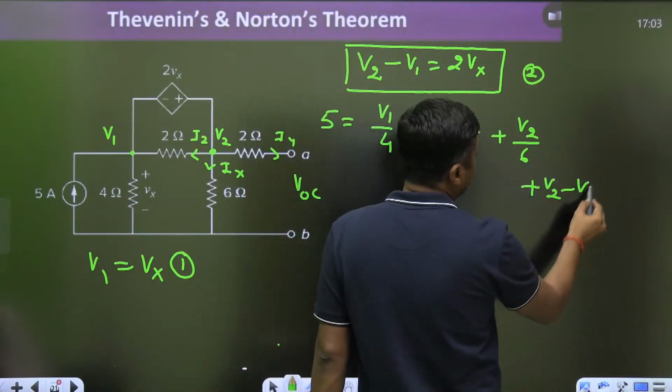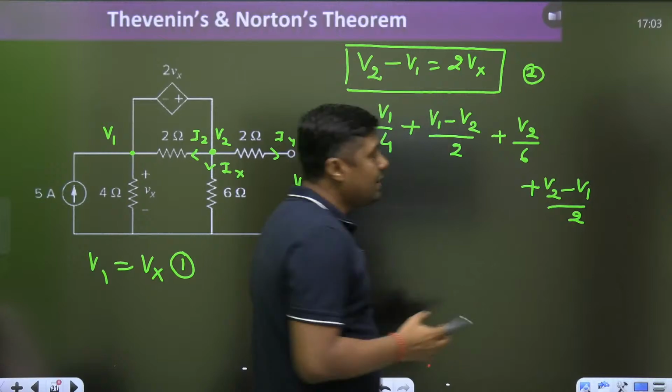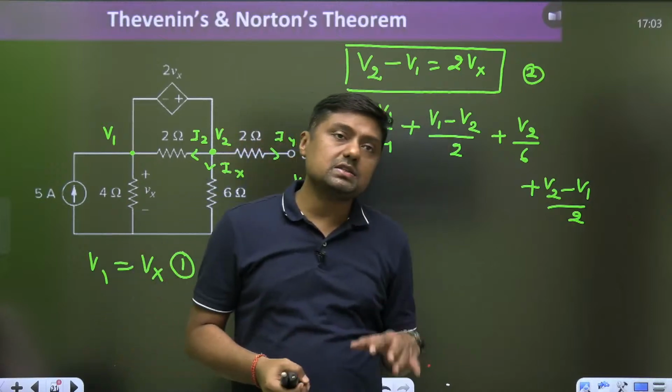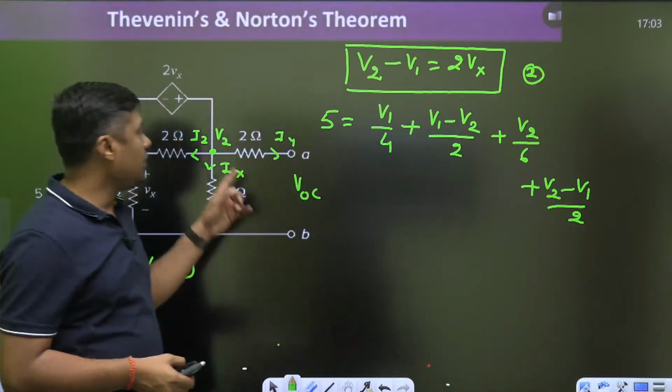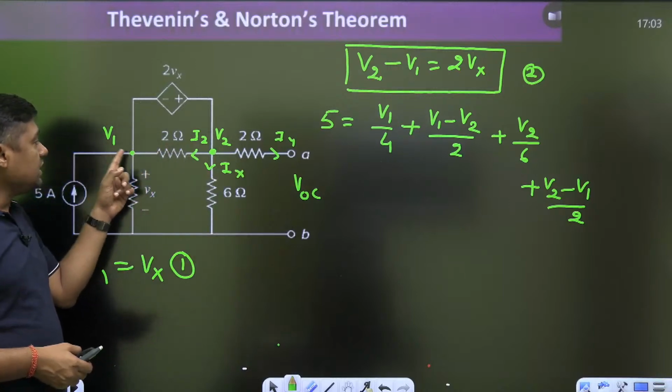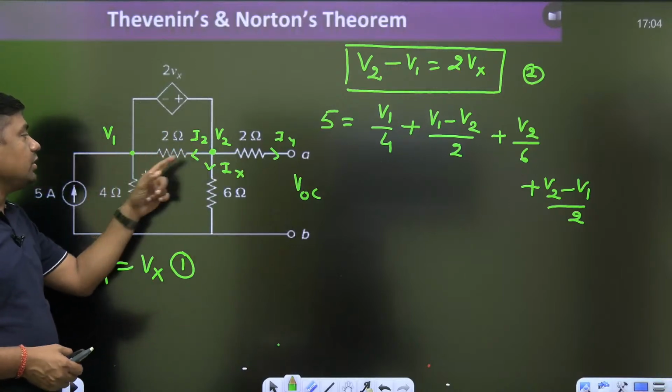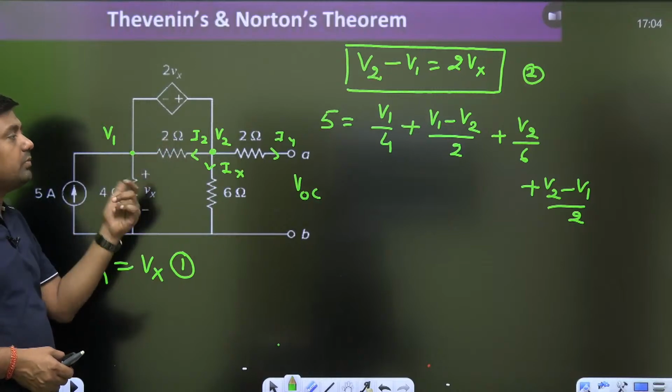V2 minus V1 by 2. So simultaneously we are applying the KCL. We are applying this to the node. At this point we are writing V1 minus V2 by 2. At this point we are writing V2 minus V1 by 2. So what about this term?